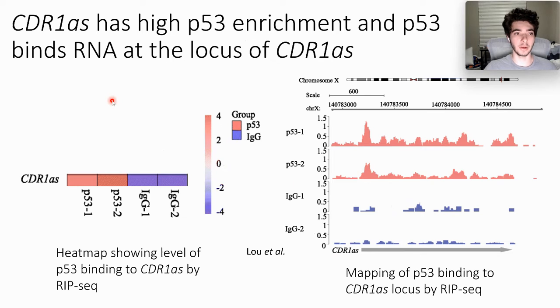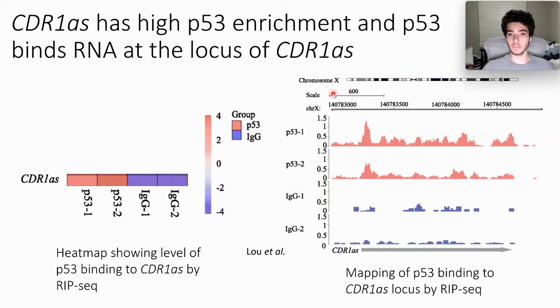Here we see that CDR1AS has high P53 enrichment, which shows binding between the RNA and the protein. In this figure, we see a heat map showing levels of P53 binding to CDR1AS, and since it's red, it corresponds to a very high level of binding between them, while we have a control protein, IgG, which does not bind CDR1AS, and it has very low levels of expression.